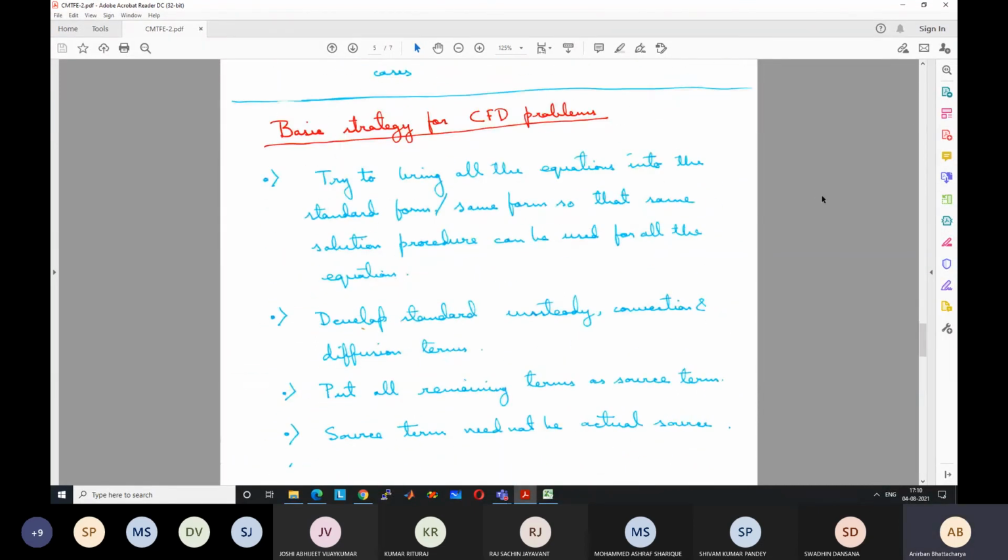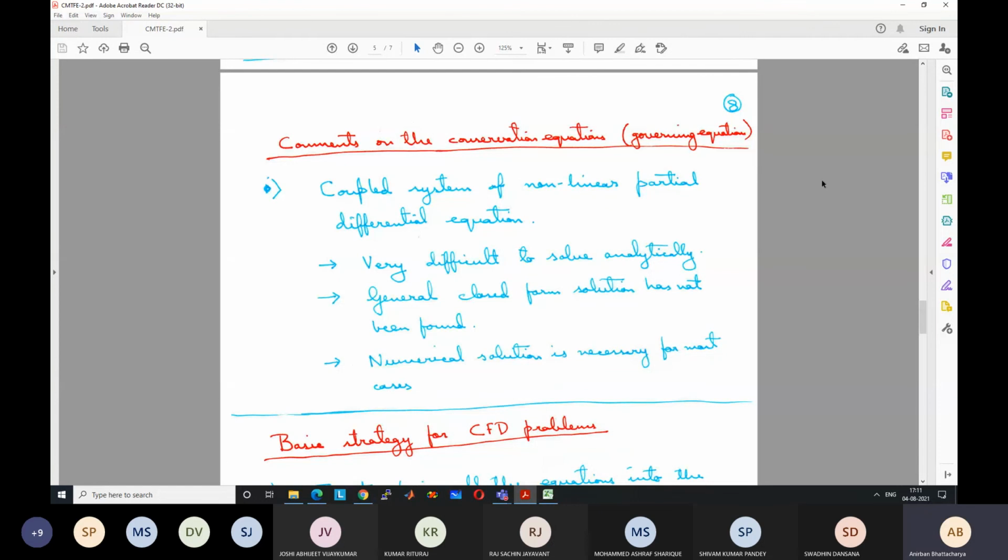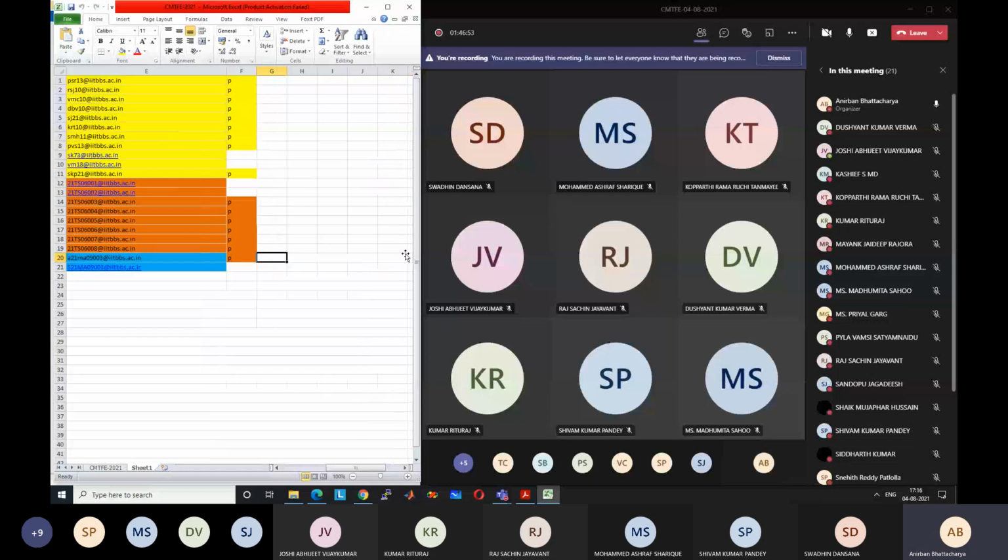I will stop here today, and we will continue in the next class, on next Monday, right? So we'll continue this discussion next Monday. I'm going very slowly at this point, but we will have to pick up the pace because a lot of things are there in the syllabus. Because there are students from different backgrounds, I was going slowly in the initial part. Gradually we'll pick up the pace. I will stop the recording.